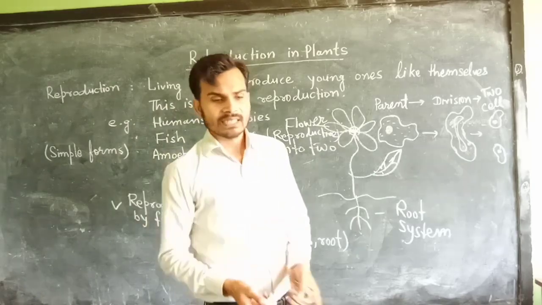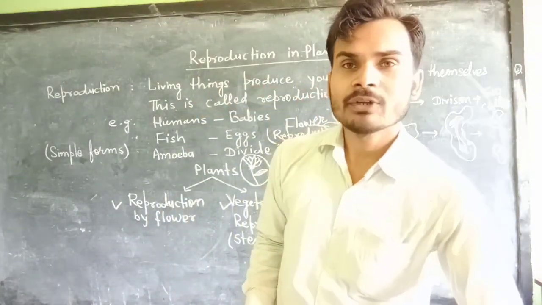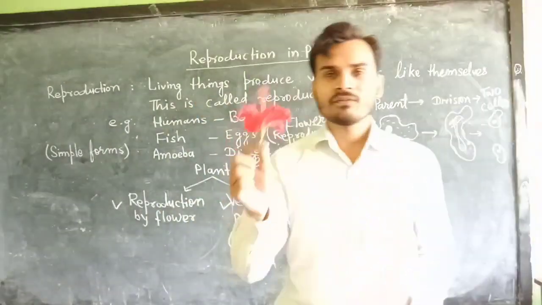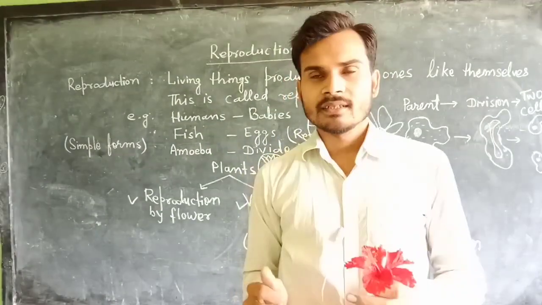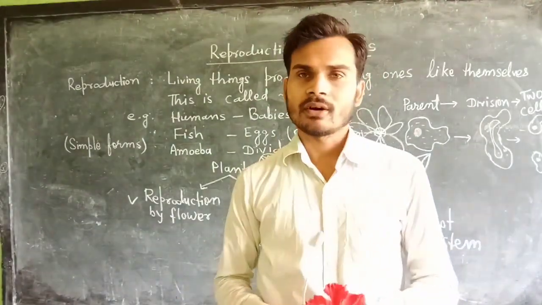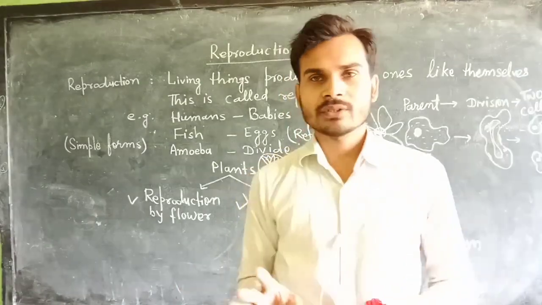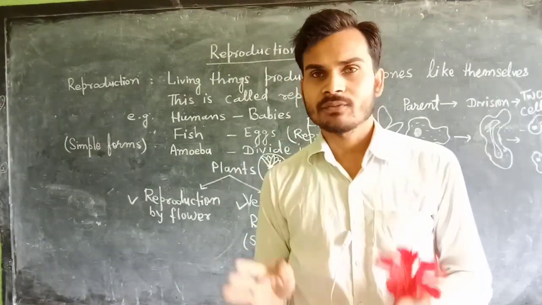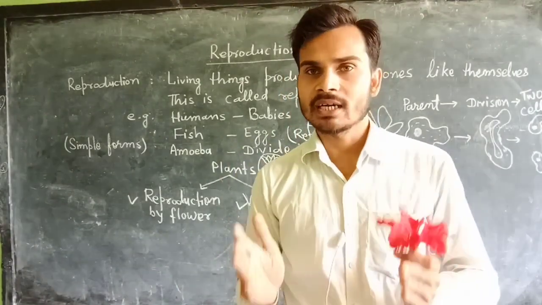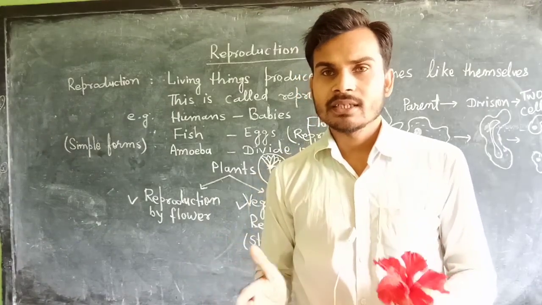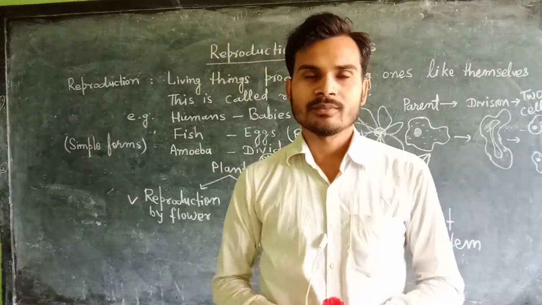Now we shall study first how reproduction can be done with the help of the flower. Just imagine that a castle or palace has four elements. The first are the guards, who protect. Another is the grand darbar.